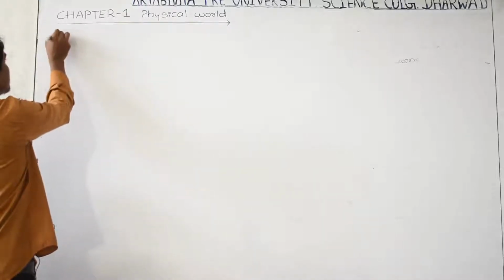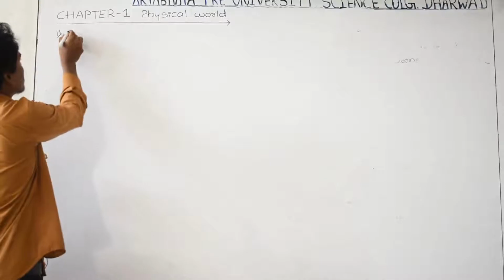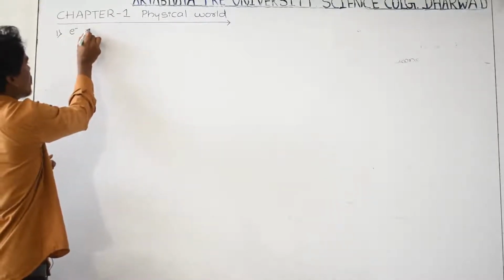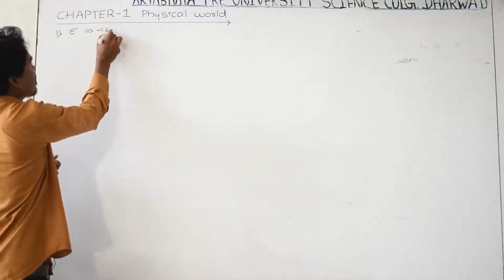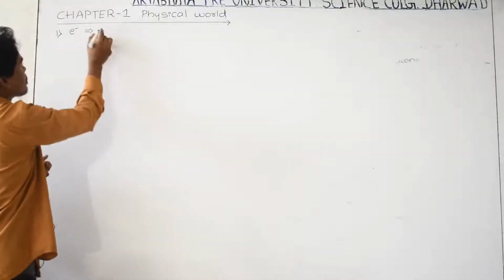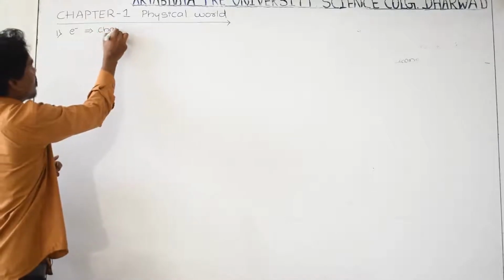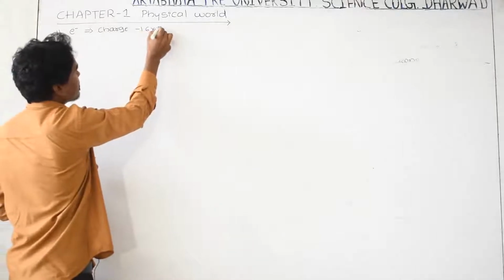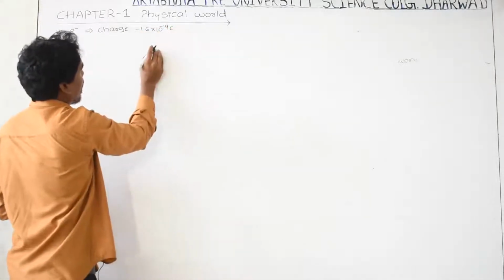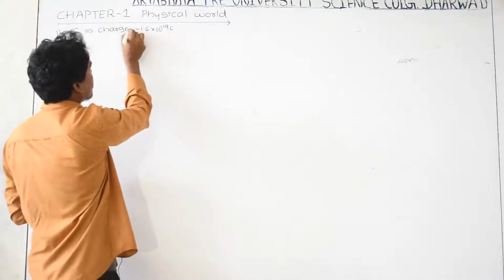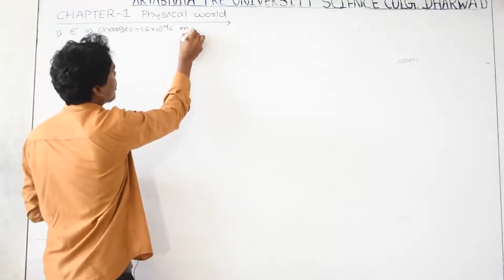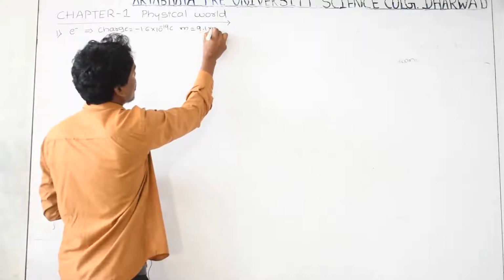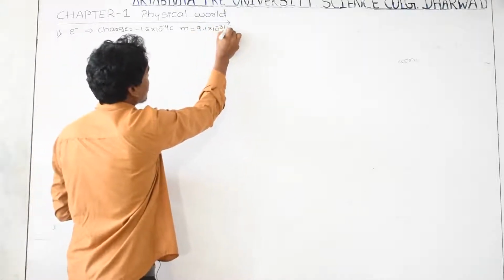Go to the first question. Basically, who discovered the electron? The electron's charge is equal to minus 1.6 into 10 to the power of minus 19 coulomb, and its mass is equal to 9.1 into 10 to the power of minus 31 kg.